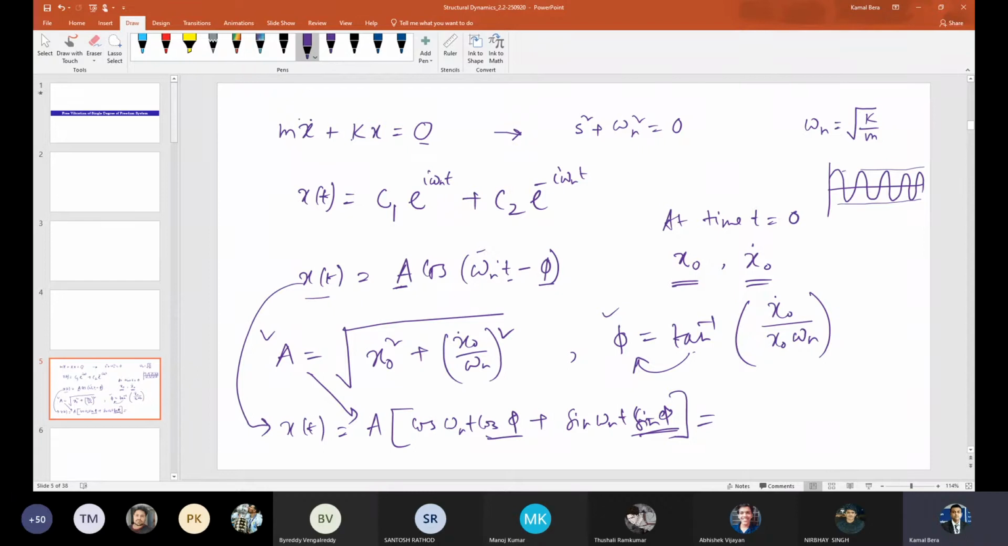You understood what I am asking you to do? You know tan phi, so find out sin phi and cos phi. Substitute there. You know A, substitute there, and tell me the expression for x(t) as two separate quantities. So something plus something. Obviously, this will be something into cosine omega n t, and this will be something into sine omega n t, right? So what is that actually? Just tell me.